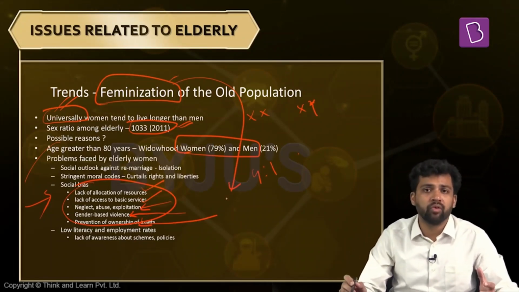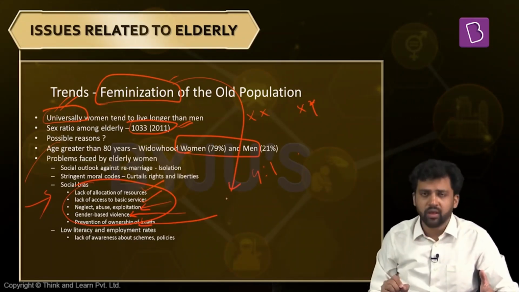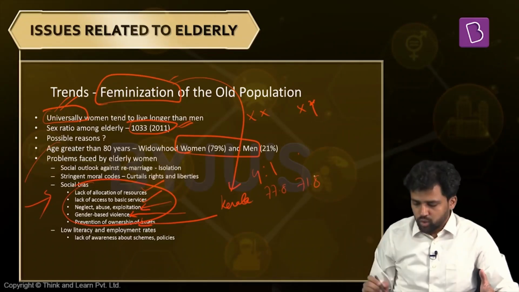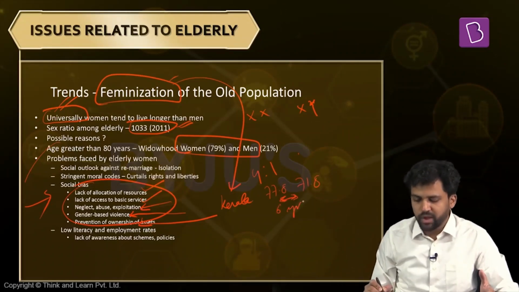See, the life expectancy among women is more than that of men. So we saw some slides back, some moments back, for example, in the state of Kerala, life expectancy was 77.8 and 71.8. So 6 years more the female survives as compared to their male counterparts.